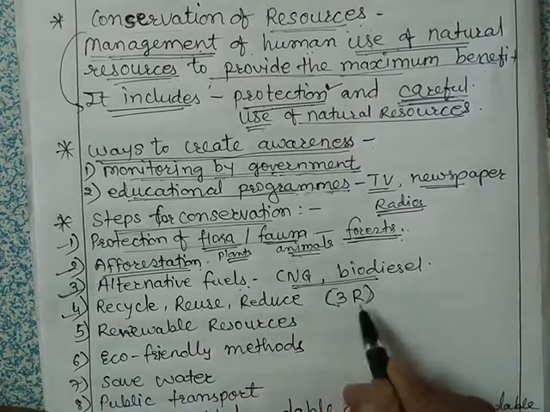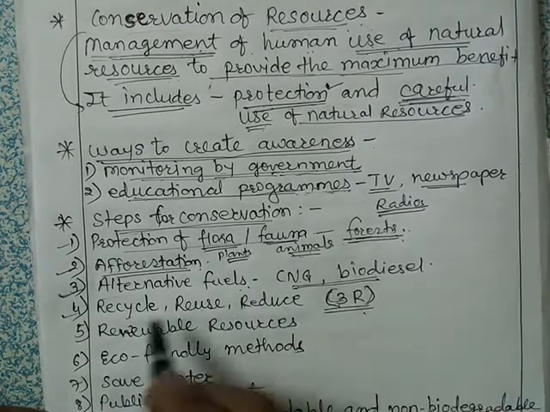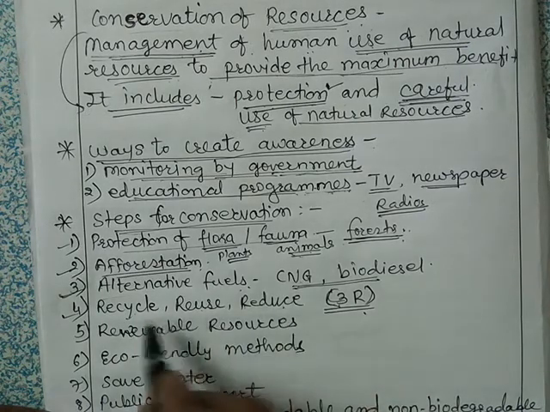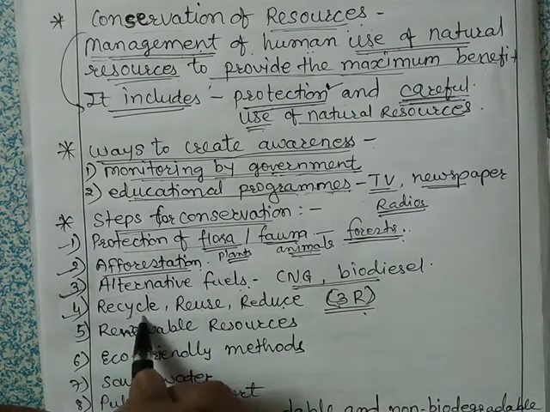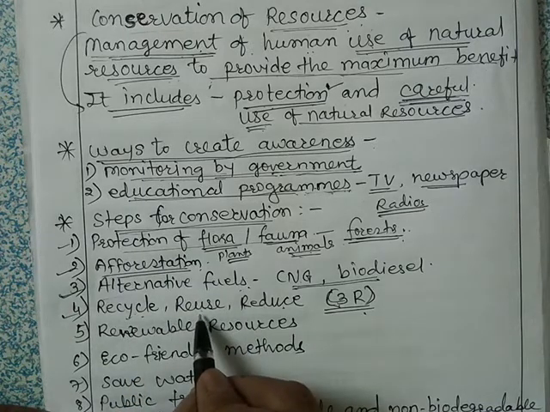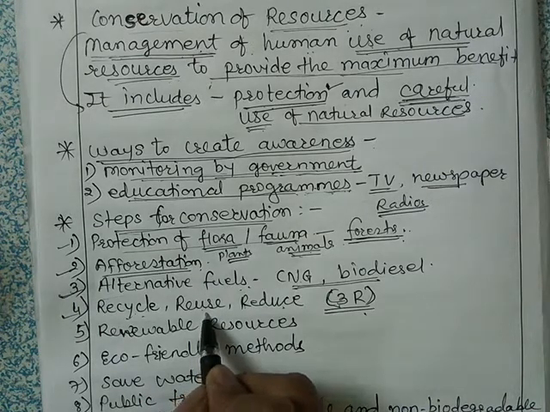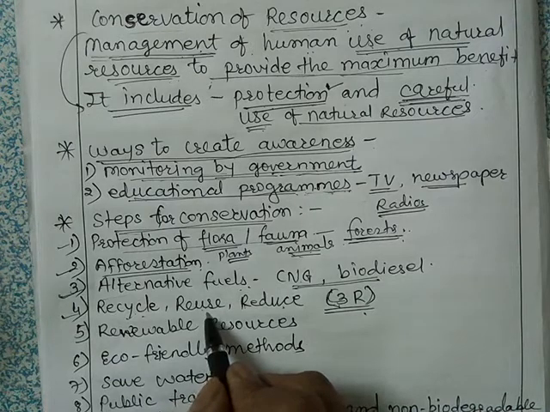Then recycle, reuse and reduce. This 3R is the important thing here. 3R means recycle, reuse and reduce. Whatever things we are using, we should recycle them if they are recyclable, and we have to reuse them. Suppose you have so many things that you can use again and again, then you should use them, don't throw them as waste.